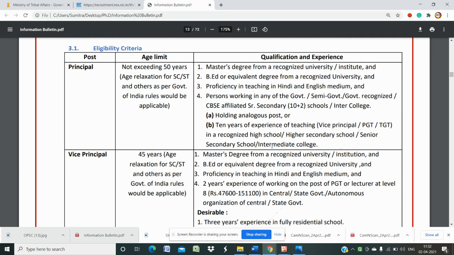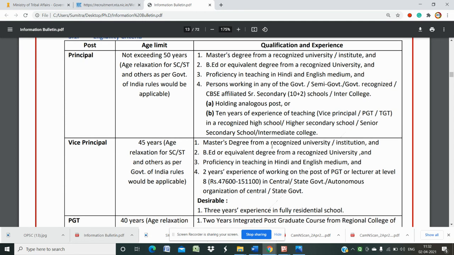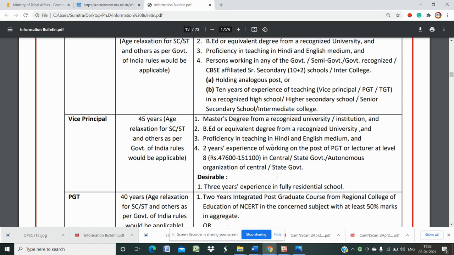Then the qualification details for principal: age not exceeding 50 years, under 50. Relaxation for SC/ST candidates. Master's degree from a recognized university, B.Ed or equivalent degree from a recognized university, proficiency in teaching Hindi and English medium, a person working in any government, semi-government, or government-recognized CBSE-affiliated secondary school or intercollege holding an analogous post, with 10 years of experience. Category for vice principal: vice principal, 2-year experience category, master's degree with B.Ed.